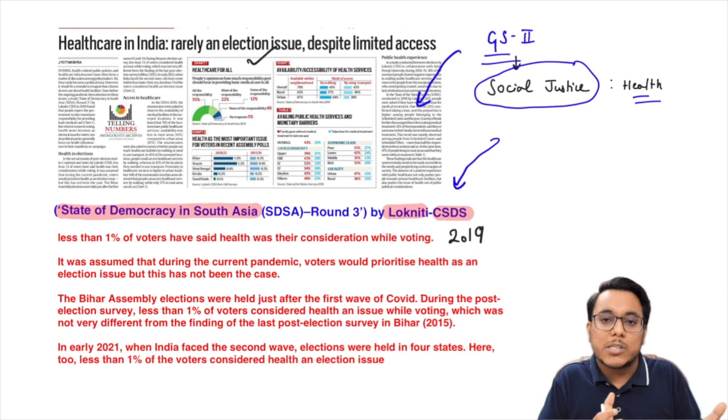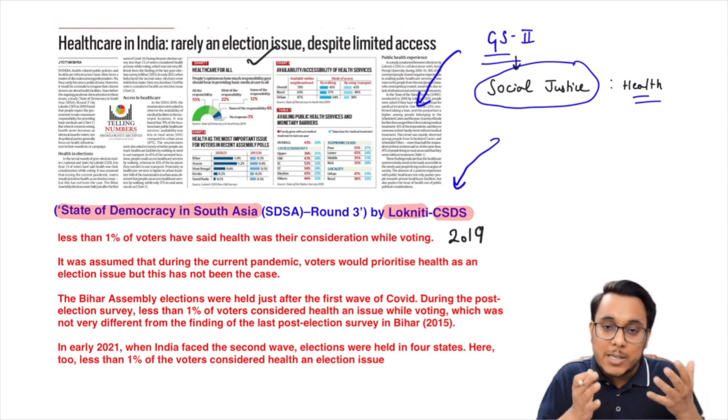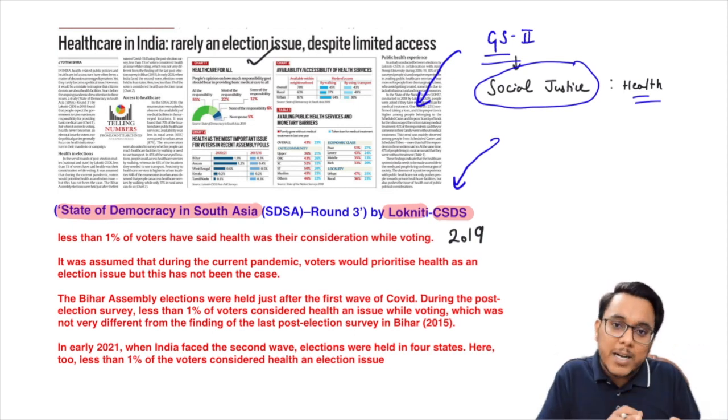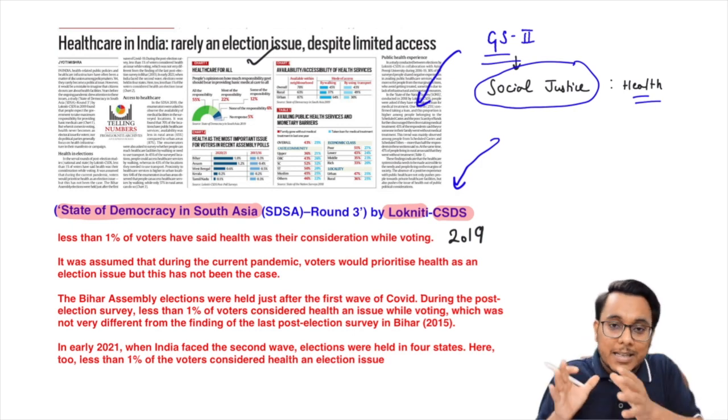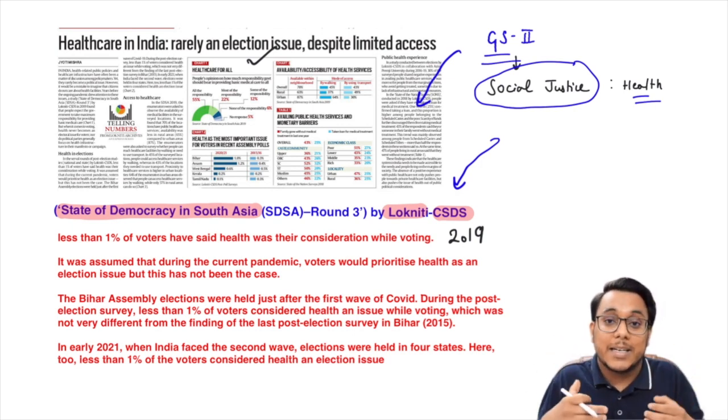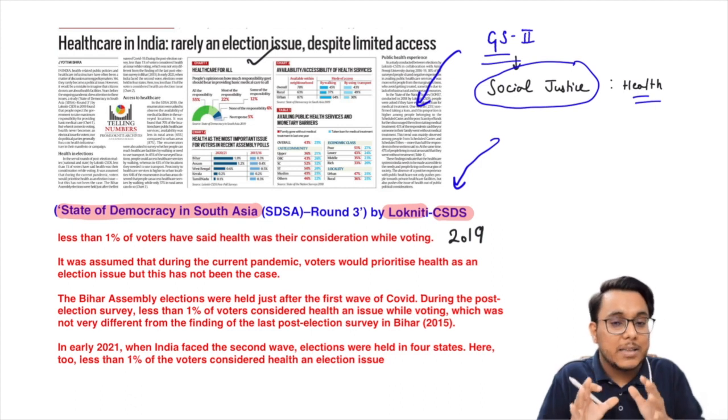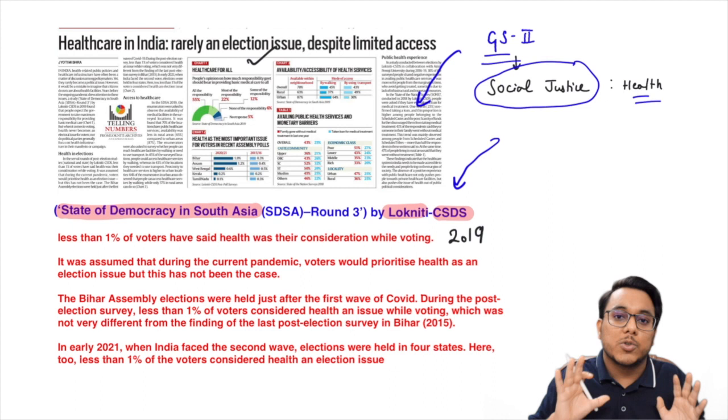Government's budget is approximately 1.3% on health. So therefore, a large number of people are dependent on private healthcare, and they feel the burnt of the private healthcare sector's high bill. So they believe that health is important, and effective health from the government also needs to be there.